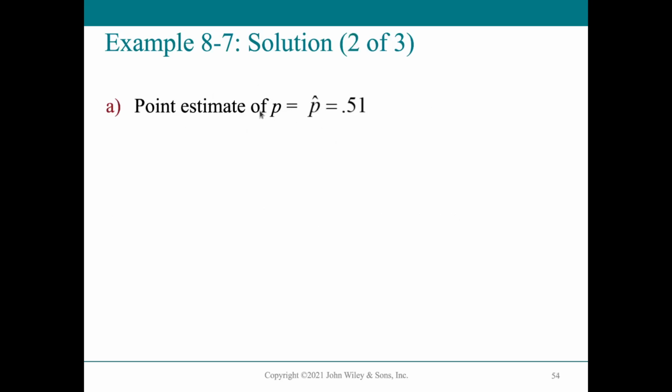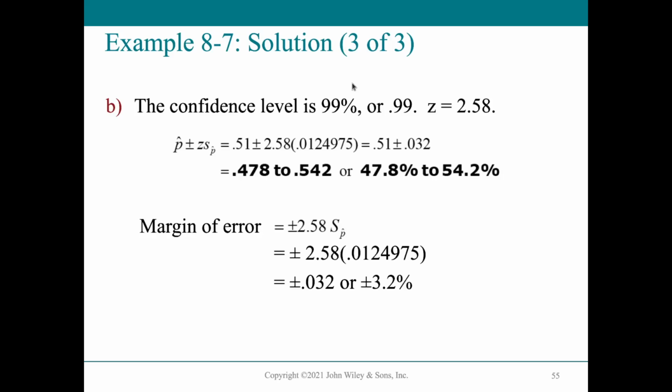Now, the point estimate is 0.51. Again, this is like our sample statistic, or the point estimate using sample statistics from the previous lectures. So the point estimate is the sample estimate of the population, 0.51. You want a confidence level of 99%, or 0.99. So how do we know the z-value of that? Again, this is plus or minus the point estimate, so that's a two-tailed test.